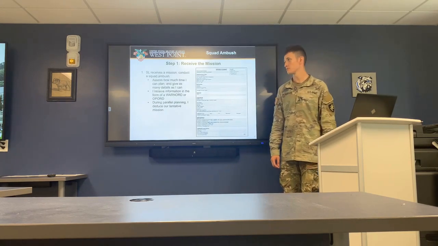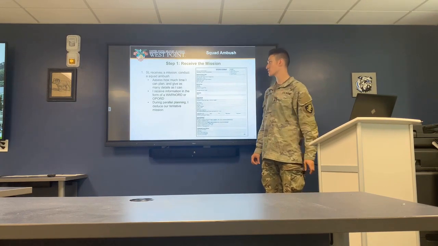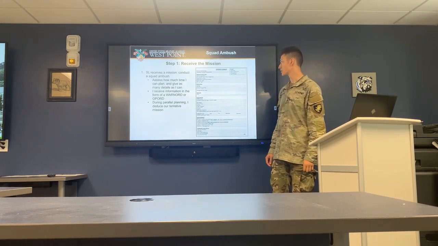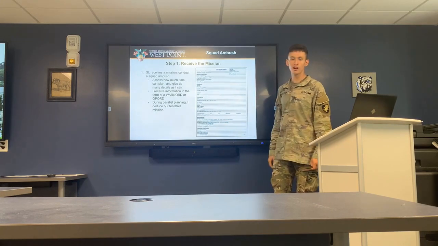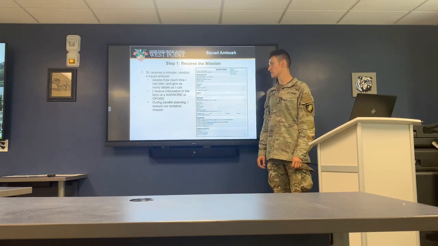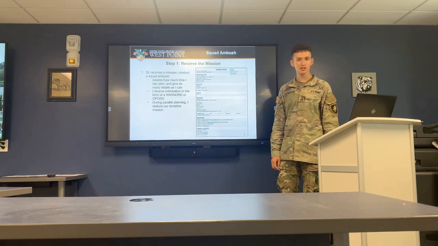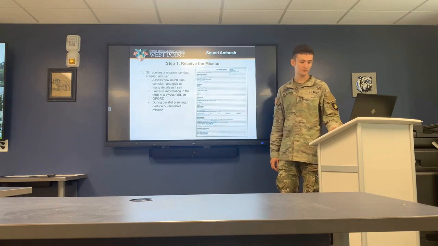In depth, step number 1, receive the mission. During this, the squad leader and myself receive the mission: conduct a squad ambush. I'm normally given this in either a warning order or a 5-paragraph op order. I assess how much time I can plan and give as many details as I can in my future warning order. This allows you guys to parallel plan.